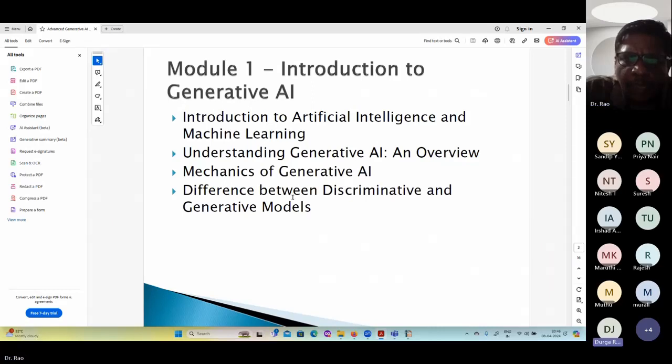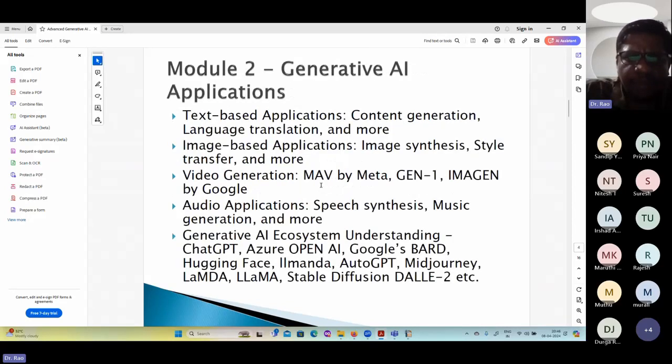Apart from that, we are going to talk about the mechanics of generative AI, and we are going to understand the difference between discriminative and generative models, and how they differ. Then, as I said, we are going to concentrate on textual data, code generation, image generation, audio generation, video generation. So all five parts that we are going to concentrate on.